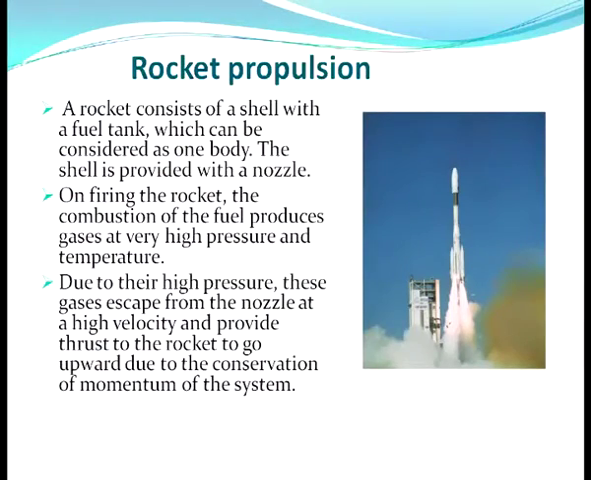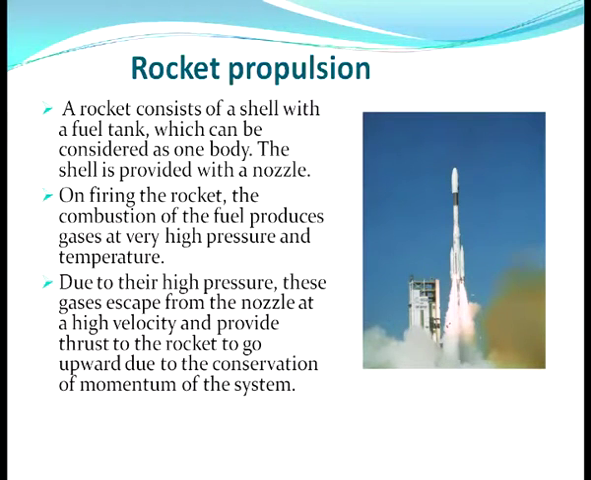The fourth one is rocket propulsion. A rocket consists of a shell with a fuel tank, which can be considered as one body. The fuel tank and the shell form one system. The shell is provided with a nozzle. When we fire the rocket, the combustion of the fuel produces gases at very high pressure and very high temperature. Due to their high pressure, these gases escape from the nozzle at a high velocity and provide thrust to the rocket to go upward due to the conservation of momentum of the system.